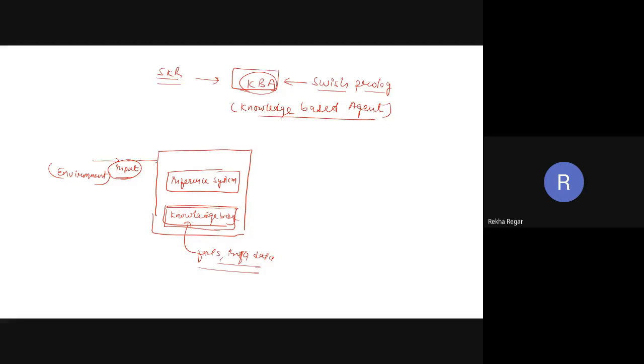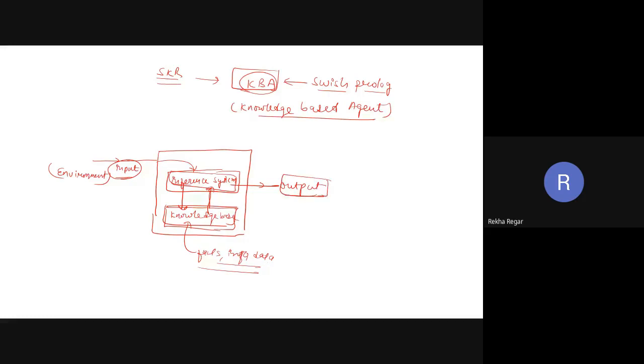So the inference engine, or inference system, is going to take the input. After taking the input, it searches inside the knowledge base. And after searching inside the knowledge base, on the basis of whatever statement it gets from the knowledge base, the inference system is going to give the output.